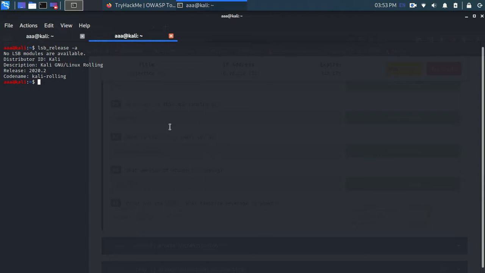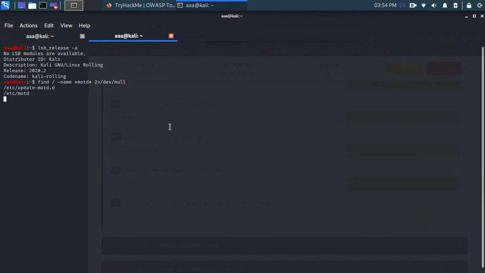So if I do find, where I look for the name of MOTD, I think MOTD is message of the day or something like that. So let's search it, and I don't want any errors, so the last part is to remove errors.